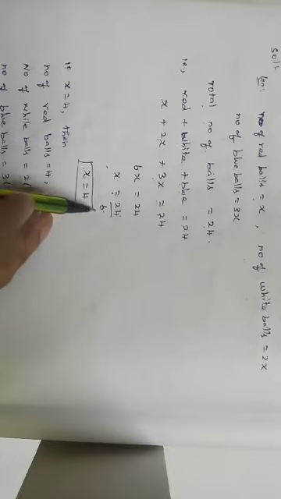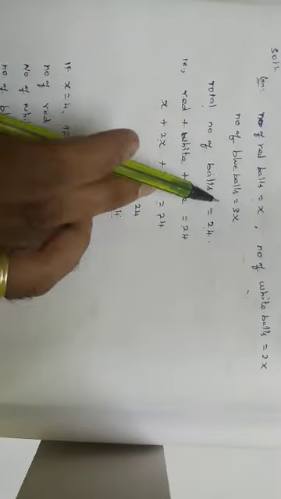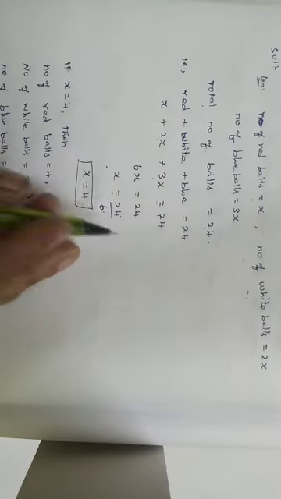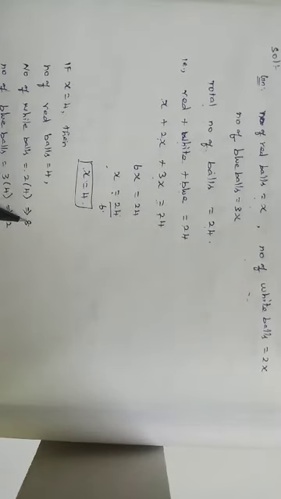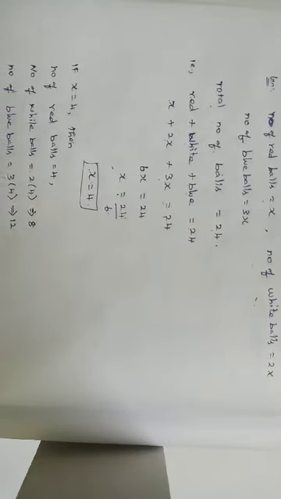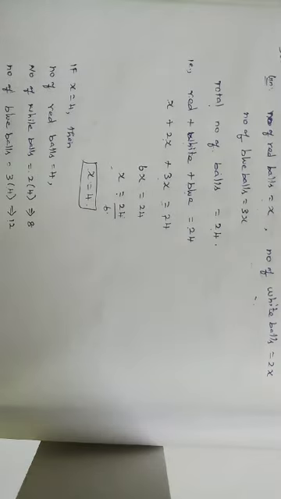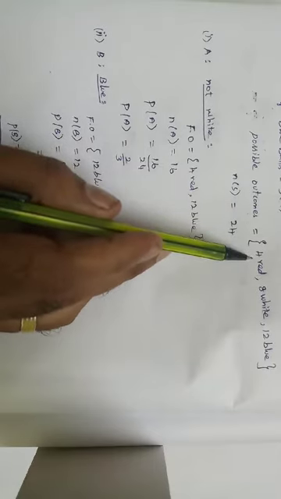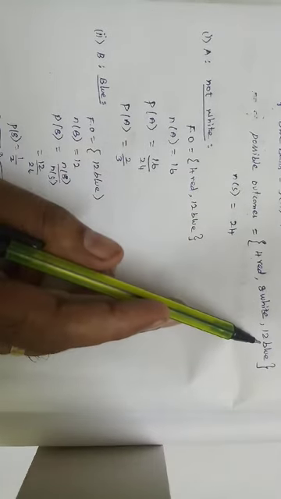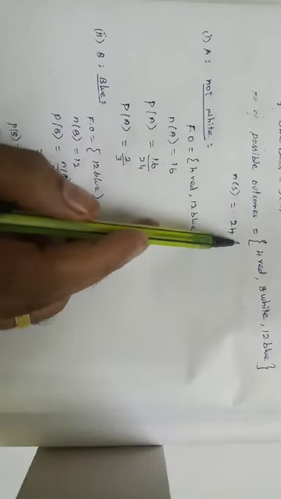Now if we know x is equal to 4, then we can find the number of red, white and blue balls. Number of red balls is x, which is 4 balls. Number of white balls is 2 into 4, 8 balls. Number of blue balls is 3x, so 3 into 4, 12 balls. Therefore, possible outcomes are 4 red balls, 8 white balls, 12 blue balls. So n(S) is equal to 24, the total number of possible outcomes.